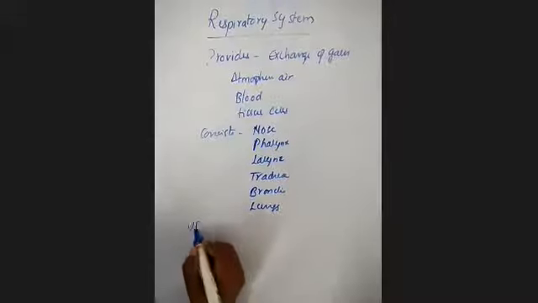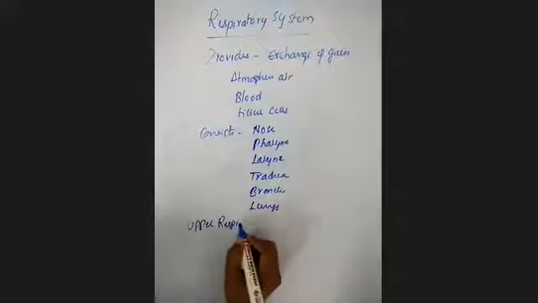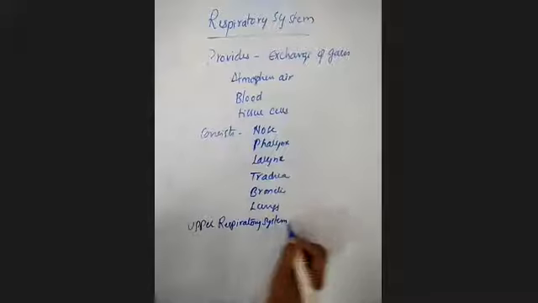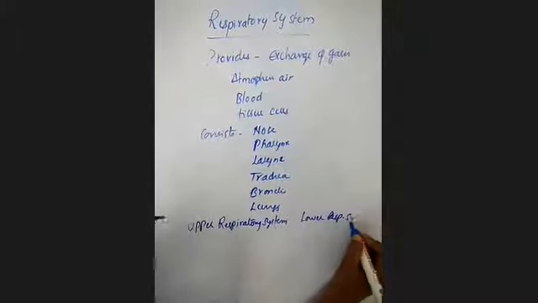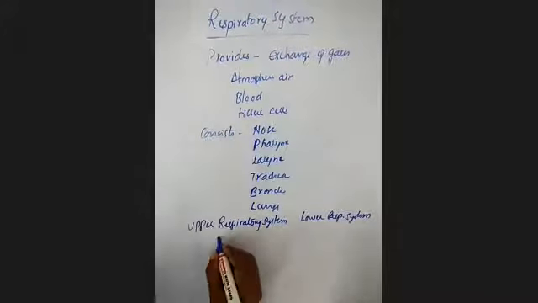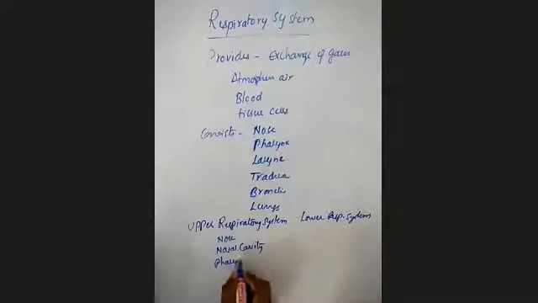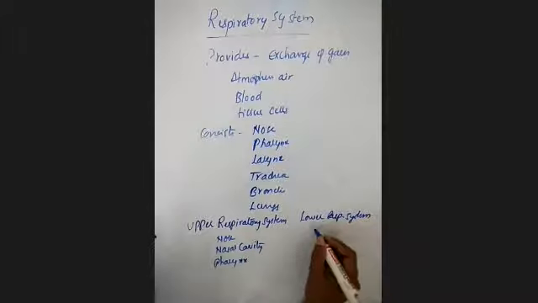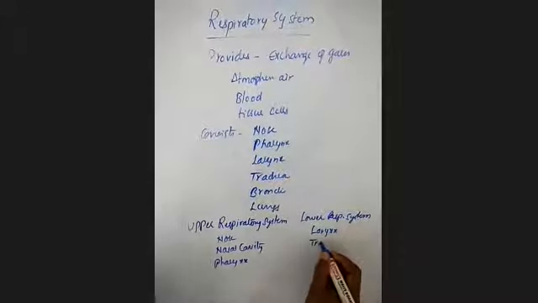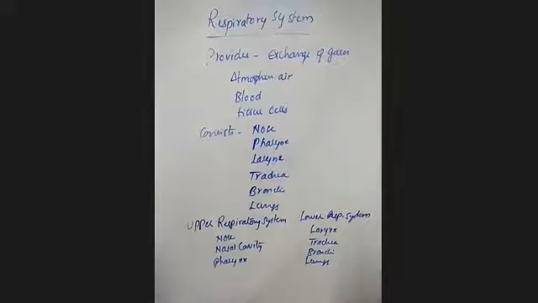The parts of the upper respiratory system are the nose, nasal cavity, and pharynx. The parts of the lower respiratory system are the larynx, trachea, bronchi, and the lungs.